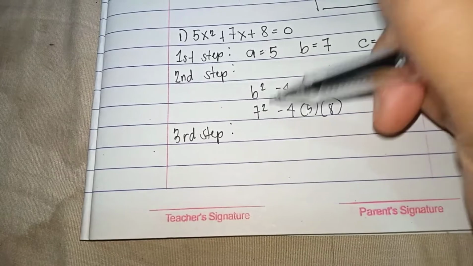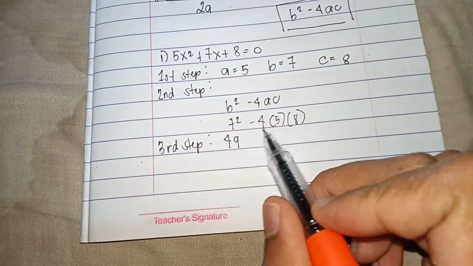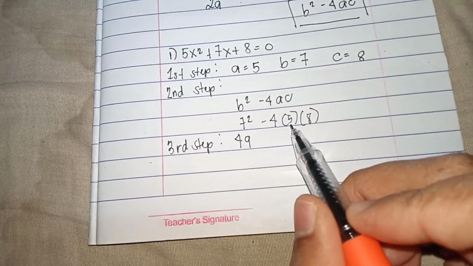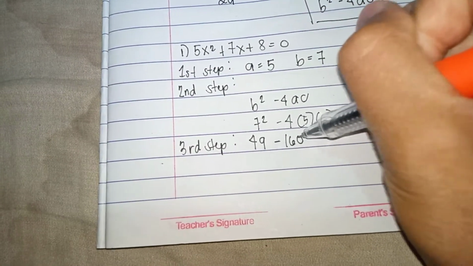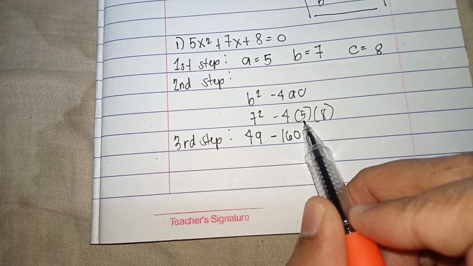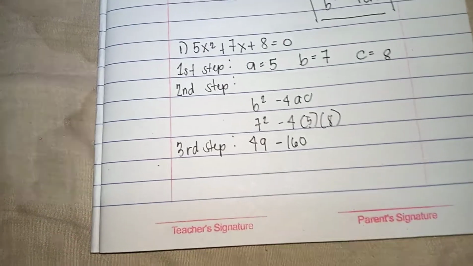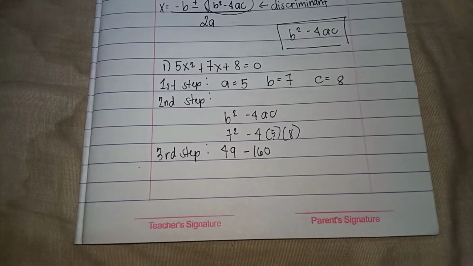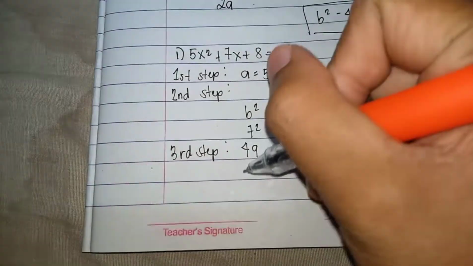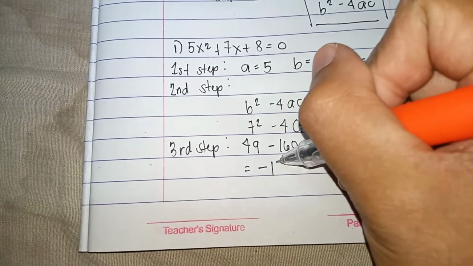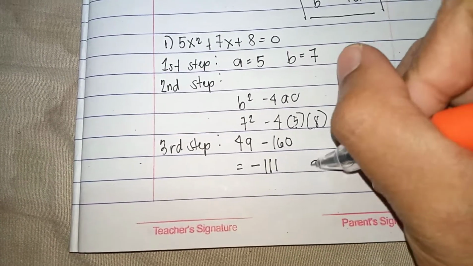So 7 squared is 49. Negative 4 times 5 is negative 20. And negative 20 times 8 is negative 160. So negative times positive is negative 160. Next, 49 minus 160 is equal to negative 111. So negative 111 is our discriminant.